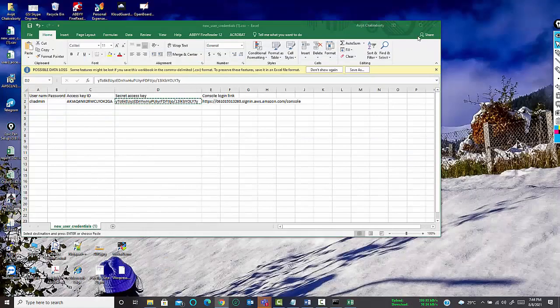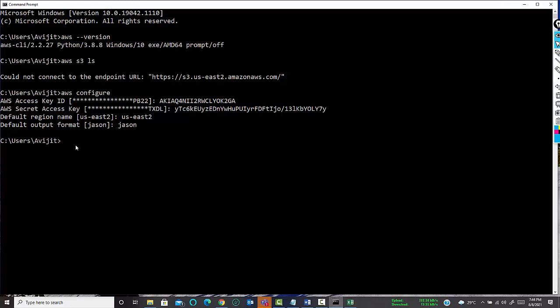I'm just creating the bucket so that I can show you the command. So now the bucket is created.